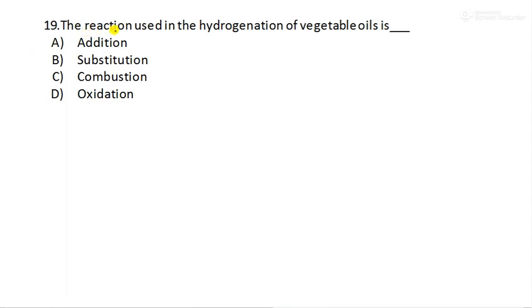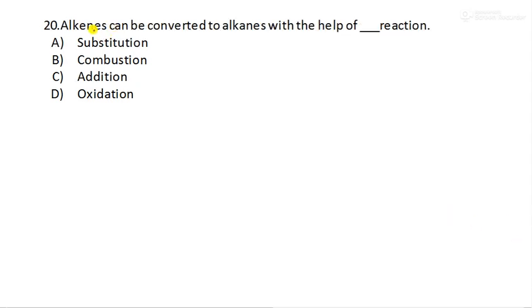The reaction used in the hydrogenation of vegetable oils is dash. Hydrogenation of vegetable oil. Which one is that? Yes, it is addition reaction. Moving to the next question. Question number 20. Alkenes can be converted to alkanes with the help of which reaction? See, alkene is unsaturated hydrocarbon and alkane is saturated hydrocarbon, correct?